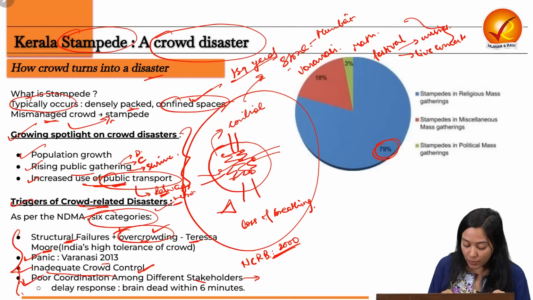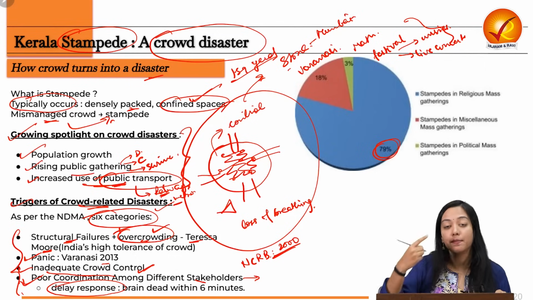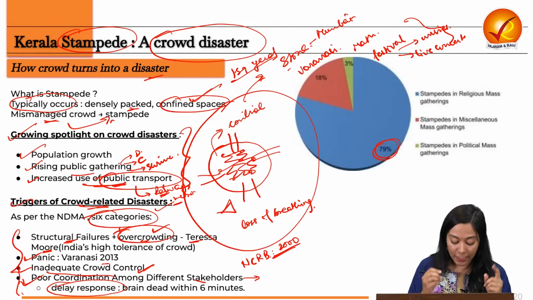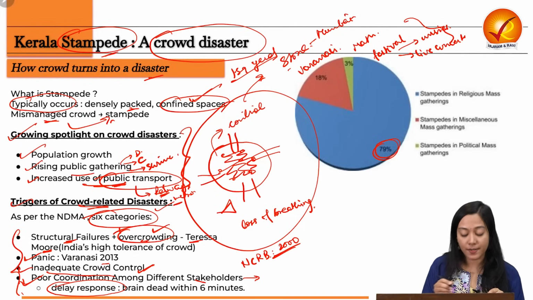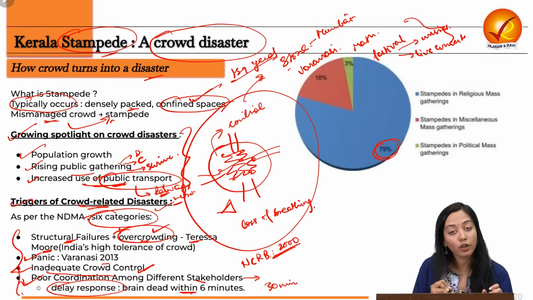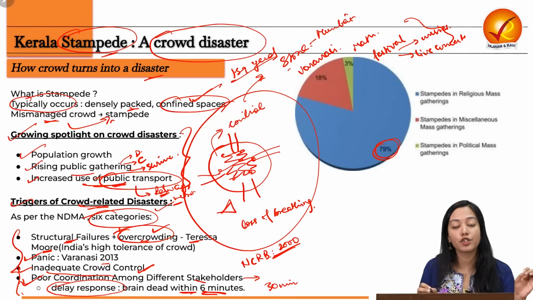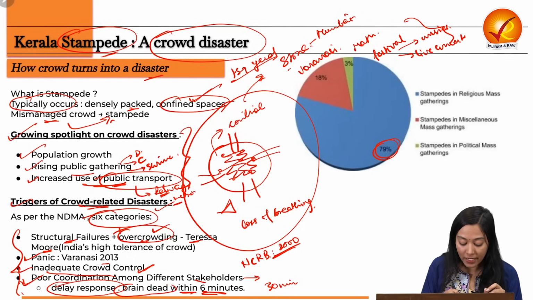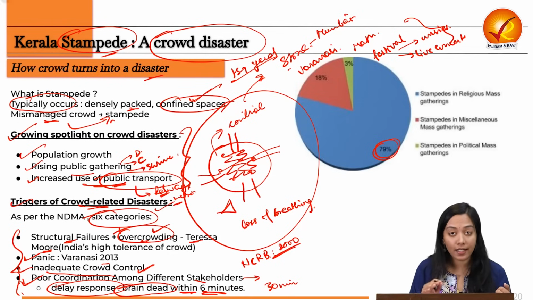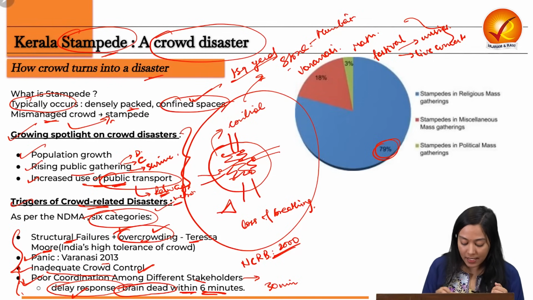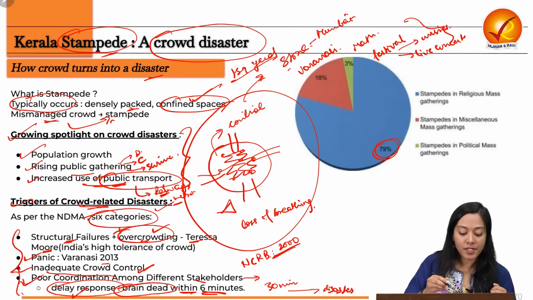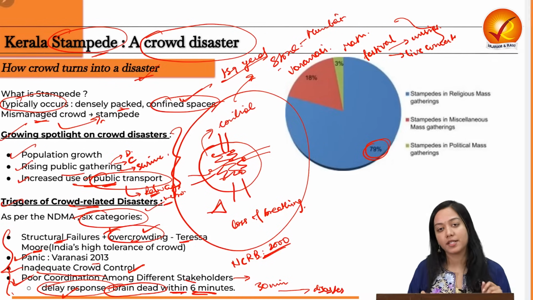And because there is lack of communication, it delays the overall response of the administration, of the event managers, or of the public. Because there is delay in response, and you know that when a stampede happens, in about 30 minutes a person can become unconscious, and in about 6 minutes of undergoing trampling, the person would be considered brain dead. So you really need to be very quick in actions because the crowd is reckless, and therefore delayed response is basically another form of disaster. So this was about how a crowd turns into a disaster.